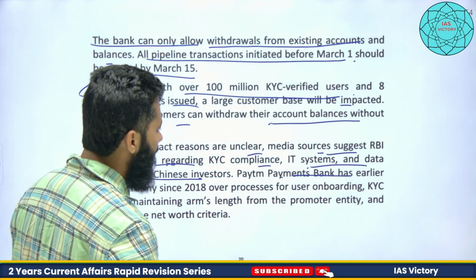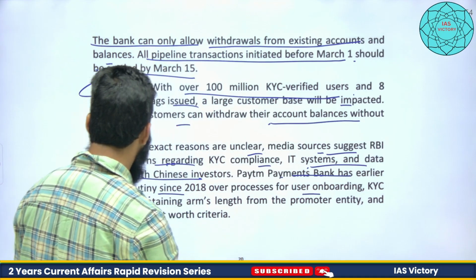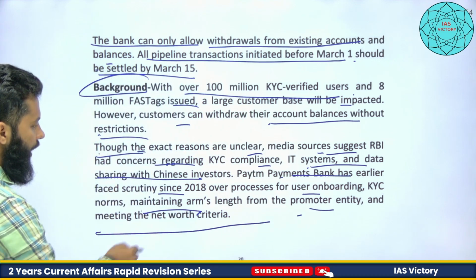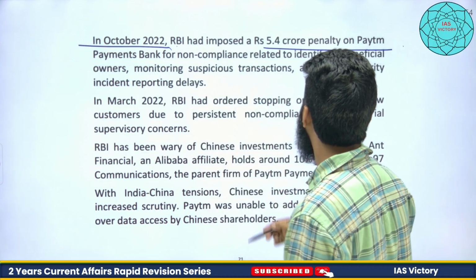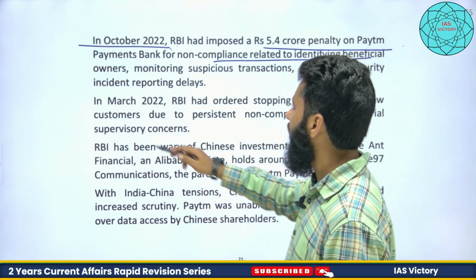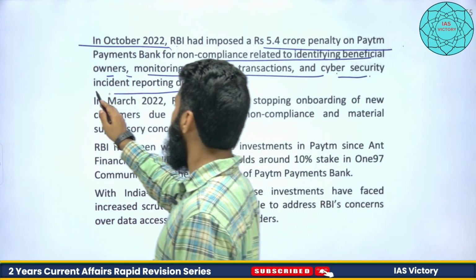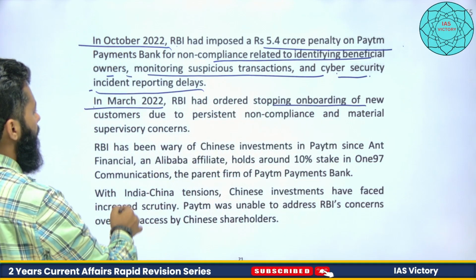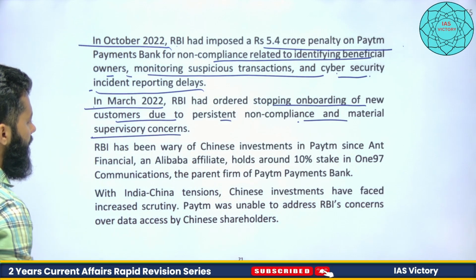Paytm Payments Bank has earlier faced scrutiny since 2018 over the process of user onboarding, KYC norms, maintaining arm's length from the promoter entity, and meeting the net worth criteria. In October 2022, RBI had imposed a 5.4 crore penalty on Paytm Payments for non-compliance related to identifying beneficiary owners, monitoring suspicious transactions, and cyber security incident reporting delays. In March 2022, RBI ordered stopping onboarding of new customers due to persistent non-compliance and material supervisory concerns.